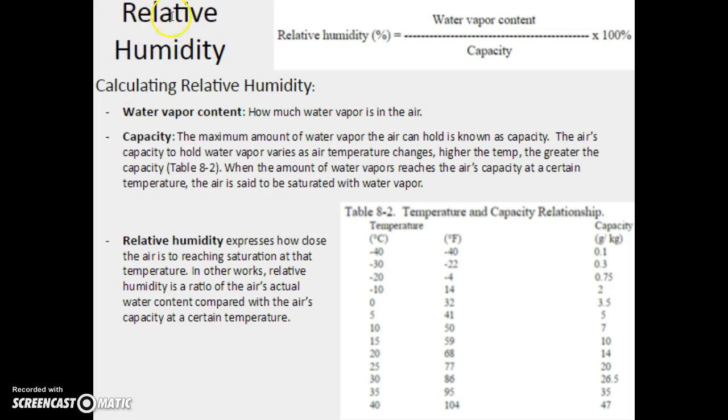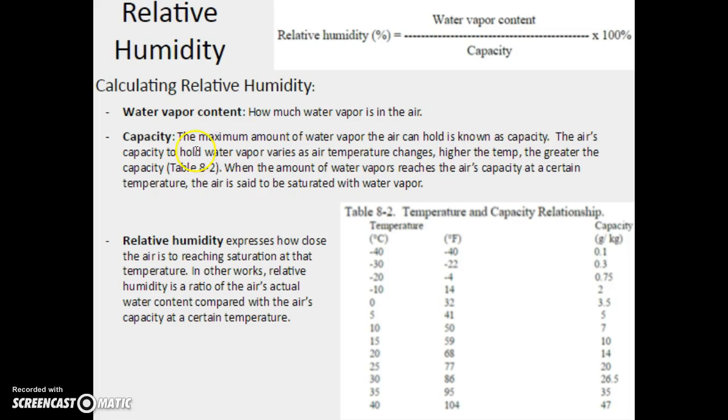I want to make sure we get into relative humidity. So here goes. Relative humidity, expressed as a percentage, is essentially the water vapor content, which I'll be referring to as WVC, divided by the capacity, or the amount that a particular parcel of air can hold. So water vapor content: how much water vapor is in the air? We can calculate this. It's essentially how much is in there. And the capacity here is the maximum amount of water vapor that the air can hold.